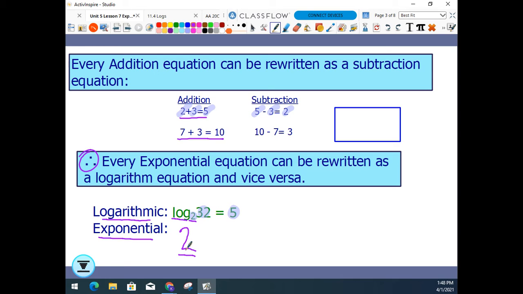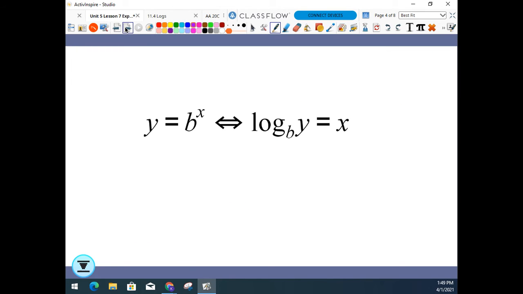Well, if you look at your card, you know 2 to the 5th power equals 32. So this is the logarithm equation. This is the exponential. You can use this statement for every single rewriting. If you start with the exponential, then use this for the logarithm. If you start with the logarithm, use this for the exponential. This is the basic format for every single one.